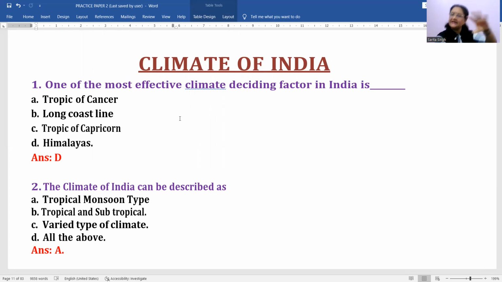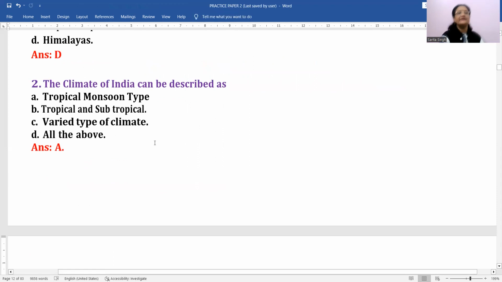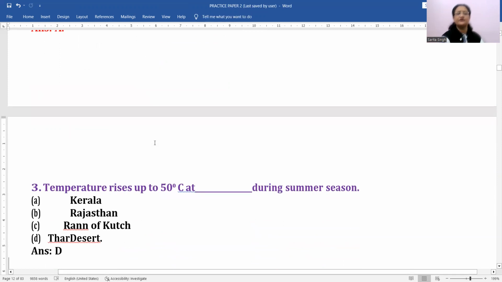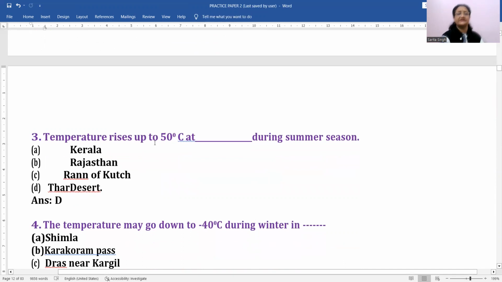Okay, सारे फैक्टर्स में से ये सबसे इंपॉर्टेंट फैक्टर्स हैं बच्चों। तो यहाँ पर आपको जो पॉइंट्स दिए गए हैं इनमें सबसे इंपॉर्टेंट जो है वो हिमालयाज है। So that's why D is going to be the correct answer for this. Right? Now come to next. Climate of India can be described as tropical monsoon type. Yes, no doubt, tropical monsoon type. Clear? Next, temperature rises up to 50 degrees centigrade at which place during summer season?